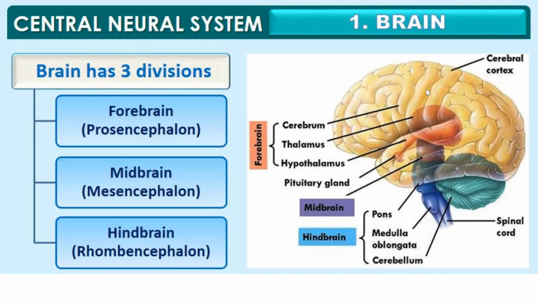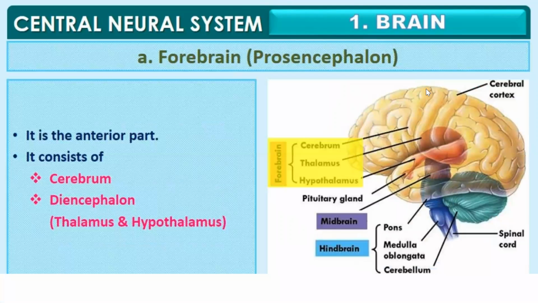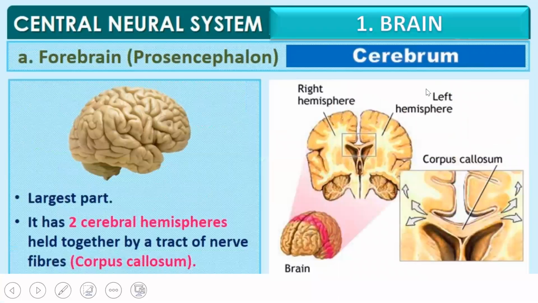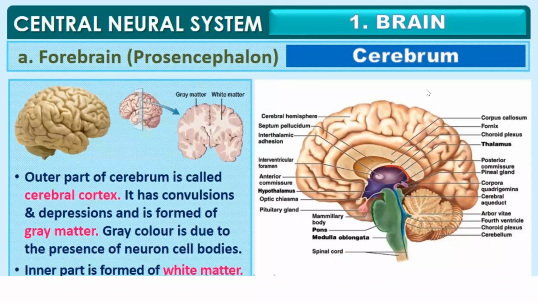The brain has three parts: forebrain, midbrain, and hindbrain. The forebrain, which is also known as prosencephalon, is the anterior part and it consists of the cerebrum and diencephalon, which consists of thalamus and hypothalamus. Cerebrum is the largest part. It has two cerebral hemispheres held together by a tract of nerve fibers, which is known as corpus callosum. The outer part of the cerebrum is called the cerebral cortex, whereas the inner part is known as medulla.